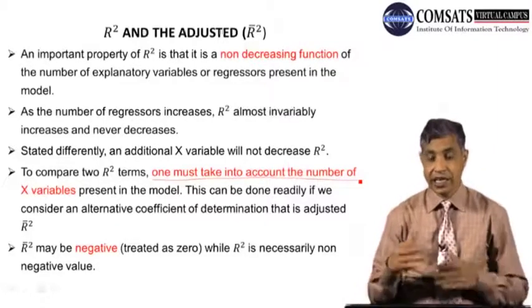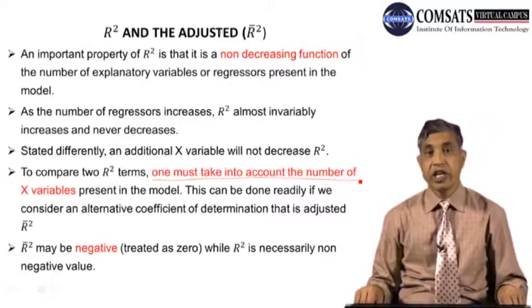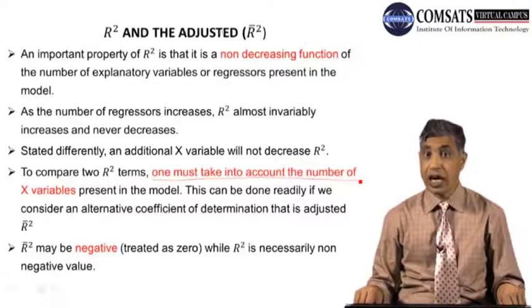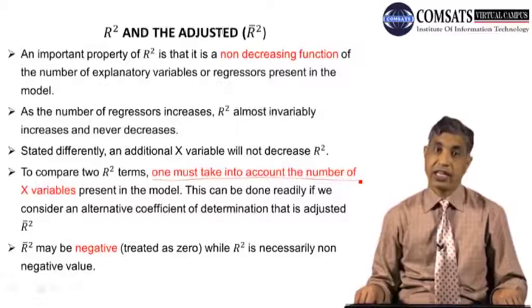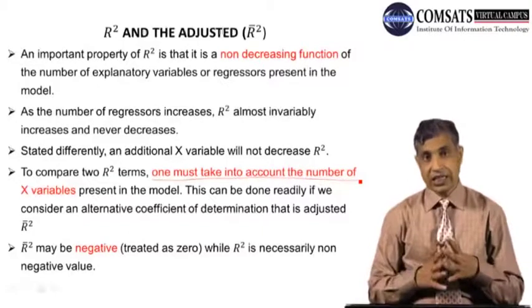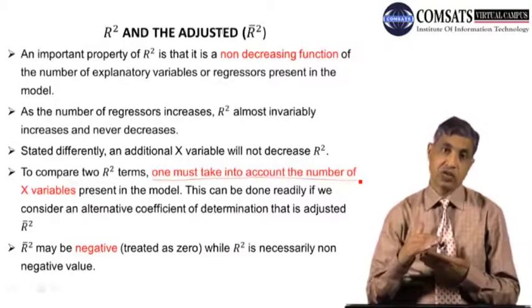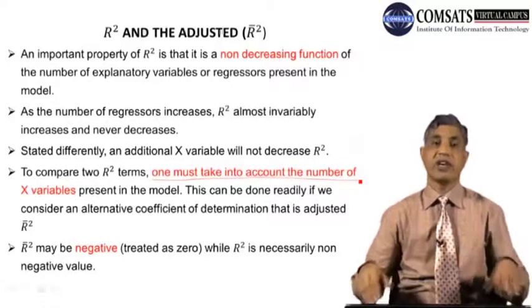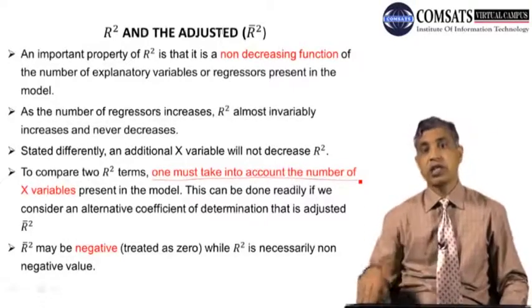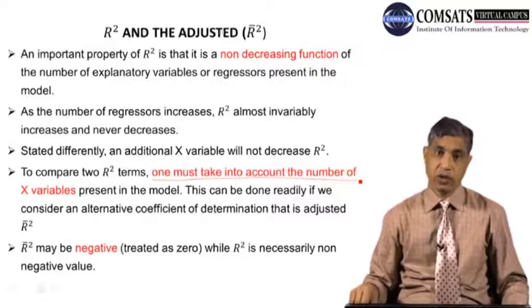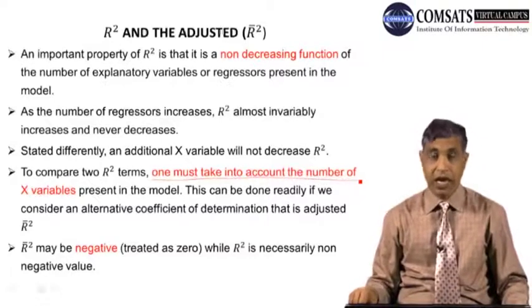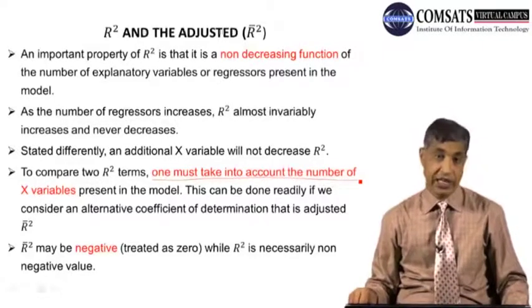We can readily do it if we look at the adjusted R square rather than the R square. What is the adjusted R square? Adjusted R square adjusts for cost and benefit. For example, as you add a new independent variable into the model, the R square will increase.